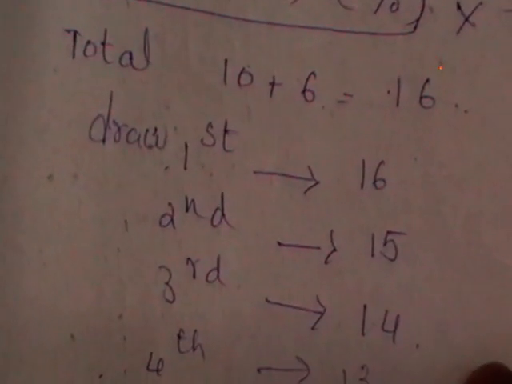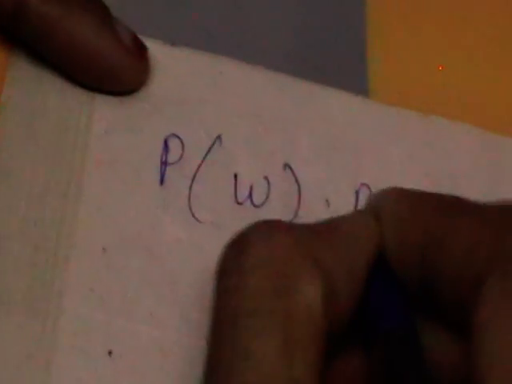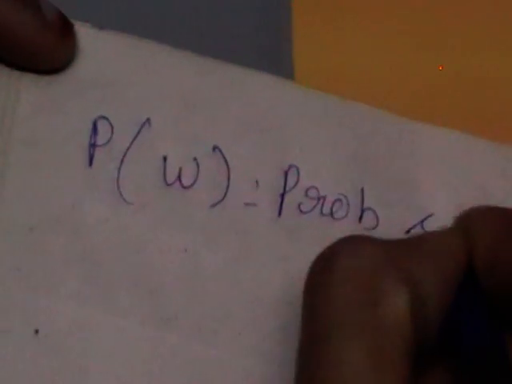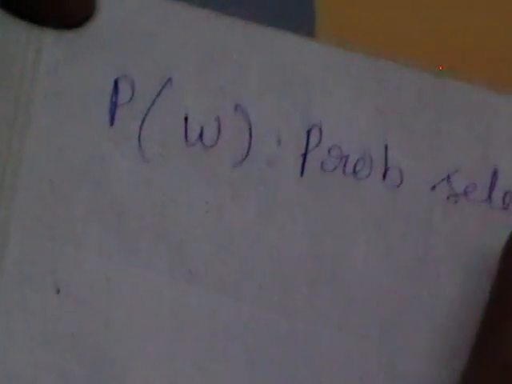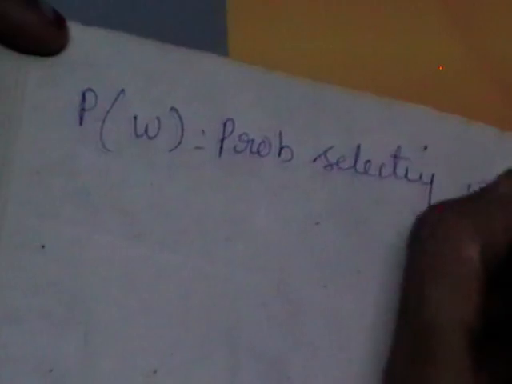Now they are alternately of different colors. Let us write P of W as the probability of selecting a white ball, and P of B as the probability of selecting a black ball.